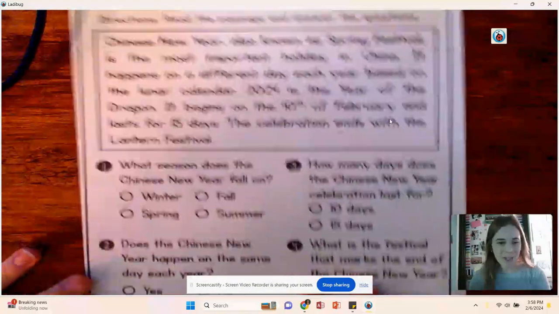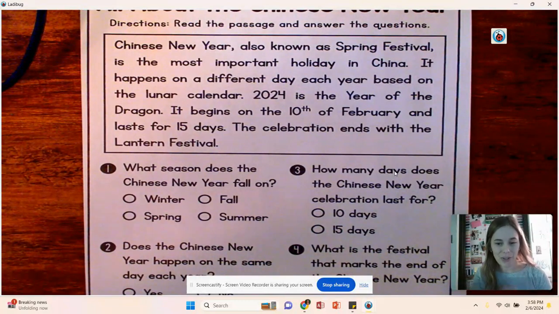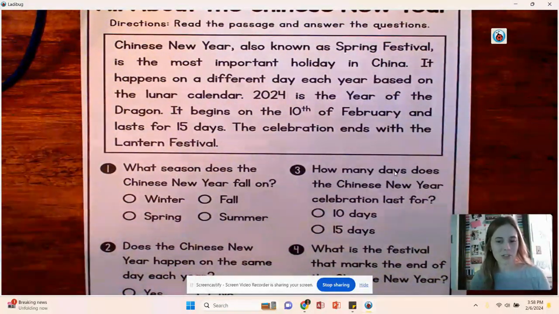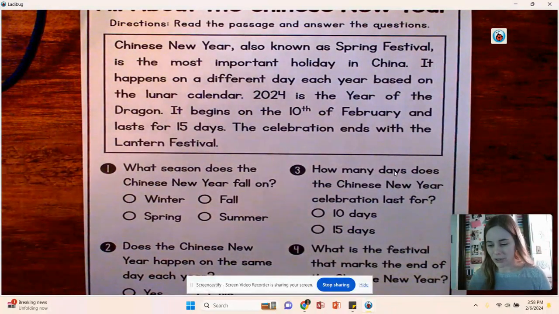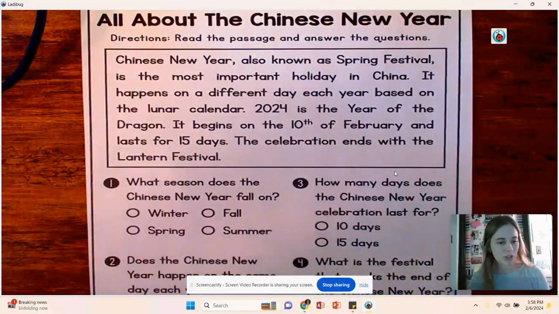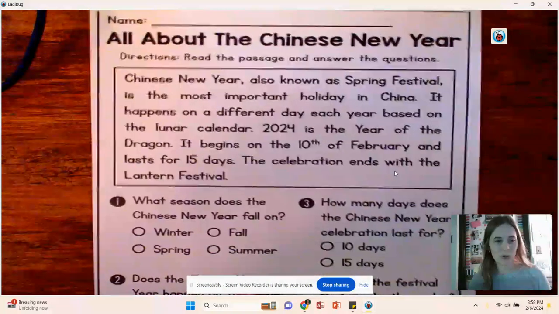So today we are going to be doing a little bit of diving into the Chinese New Year, what that looks like, and a little bit of what that means. And so today we are going to be reading a little passage, and then we're going to be answering some questions about that. So you're going to want to make sure that you do have your All About the Chinese New Year paper.